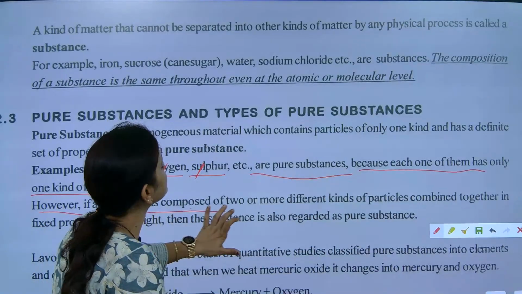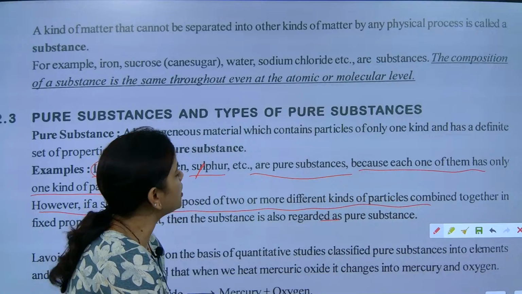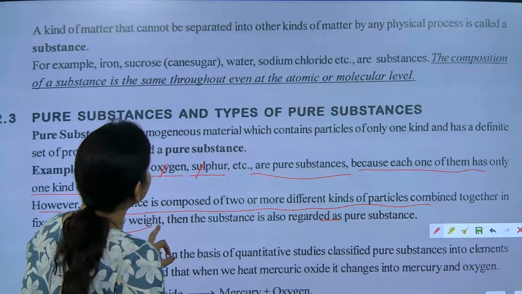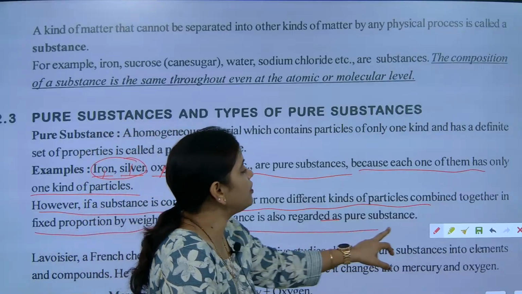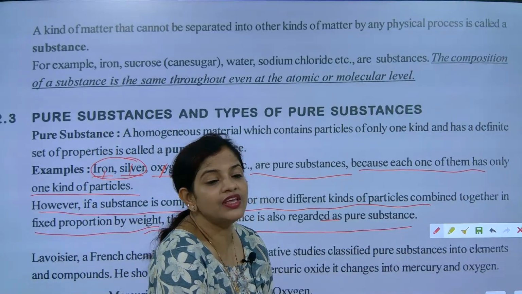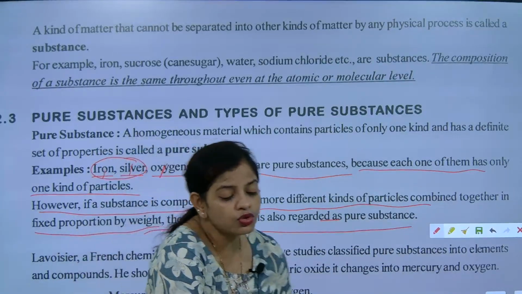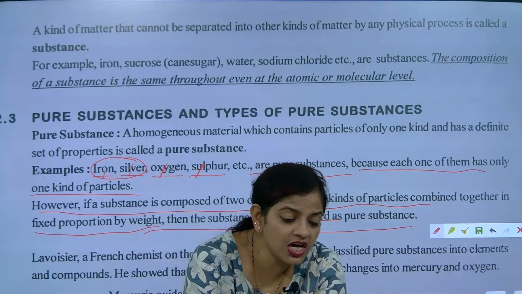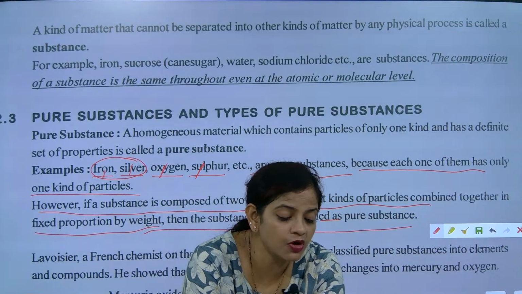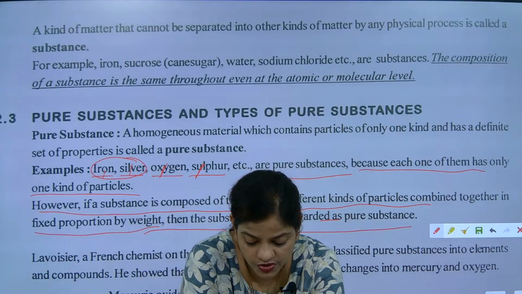However, if a substance is composed of two or more different kinds of particles in a fixed proportion by weight, then also it is considered a pure substance. Tanisha, can you tell me about those pure substances which are not elements, the compounds? Can you give me some examples of compounds which are pure substances?